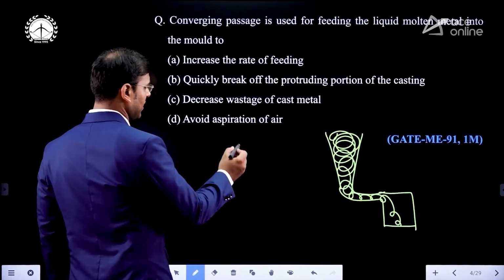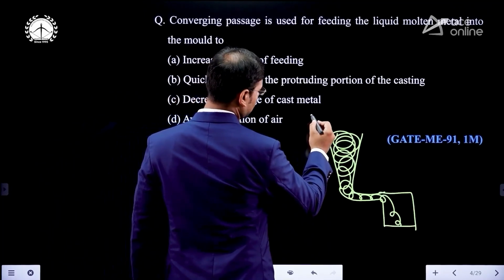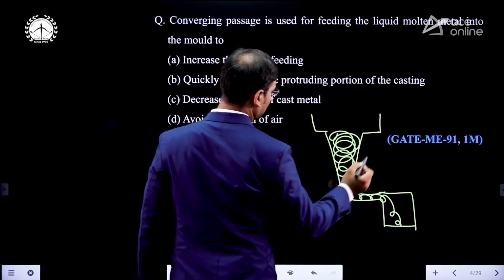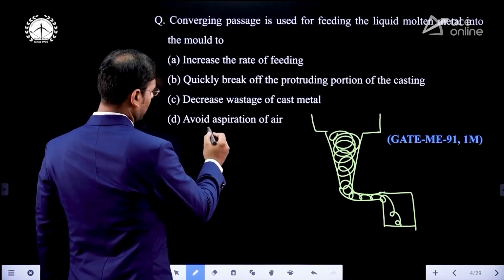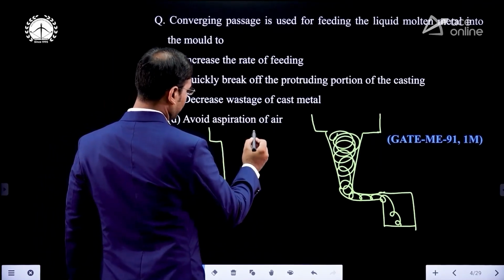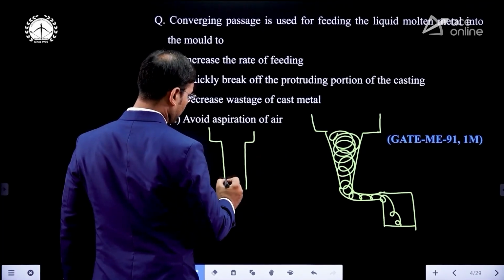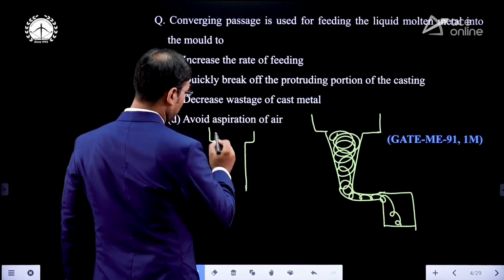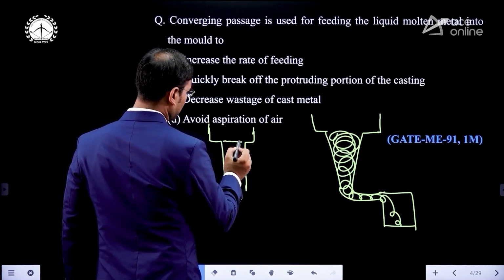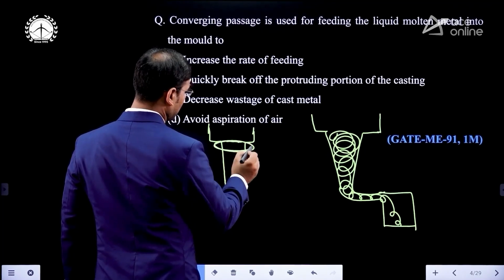Instead of the converging sprue we are using, if you use a straight sprue, then what happens? Some pressure will reduce in this area.